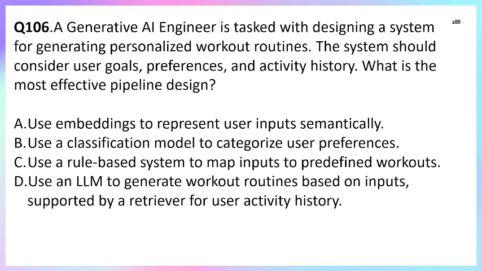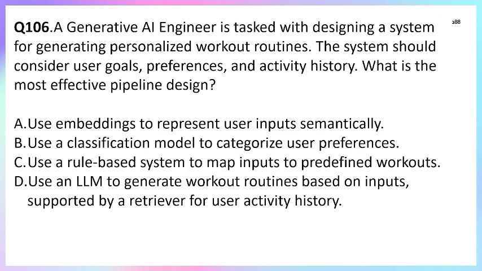In this question, the generative AI engineer is to design a personalized workout routine. We have user goals, preferences, and activity history. On the basis of that, we need to design an effective pipeline. Option A is helpful: use embeddings to represent the user input semantically.